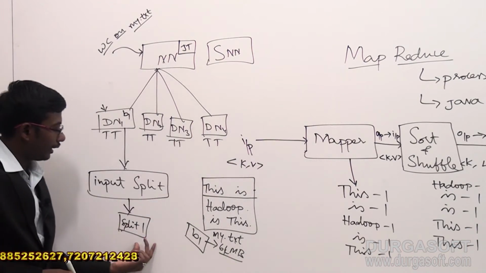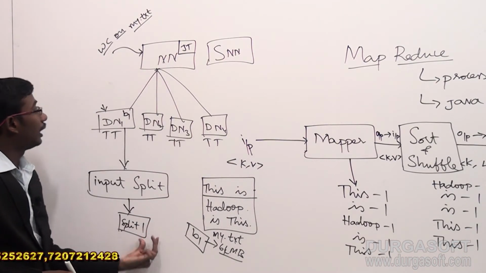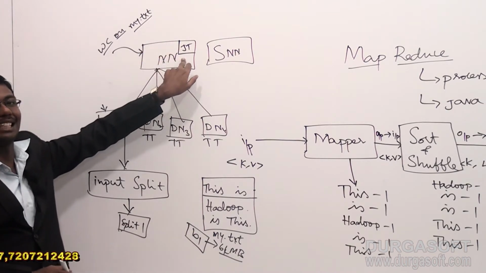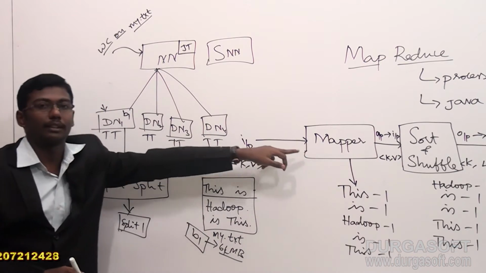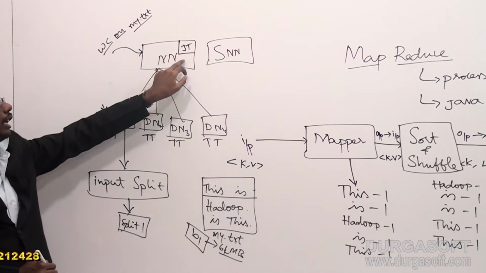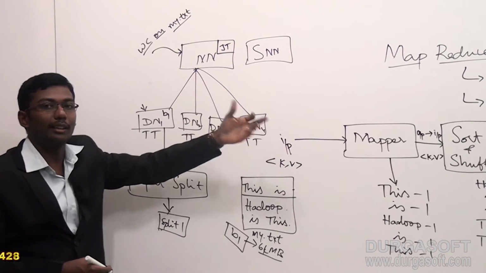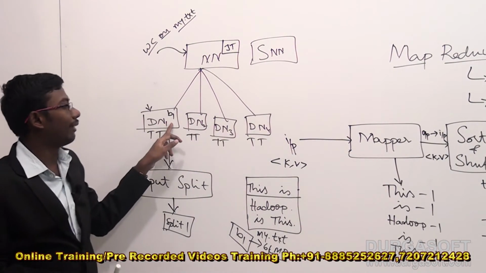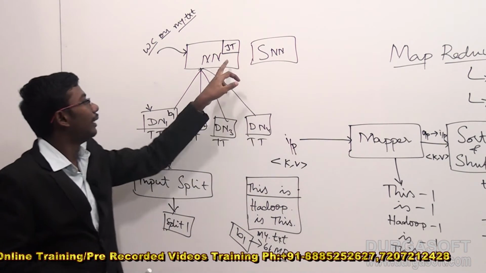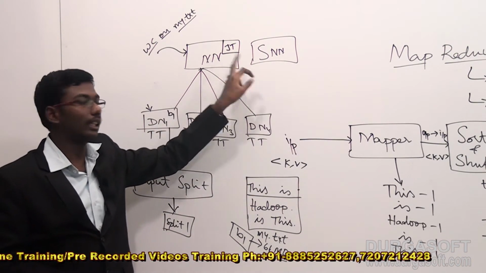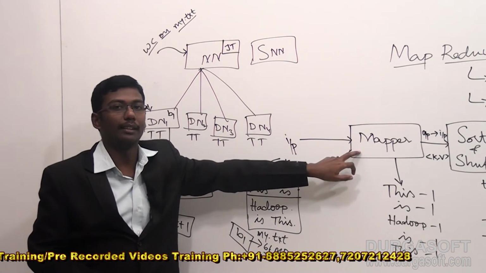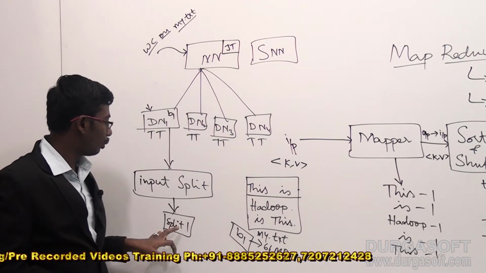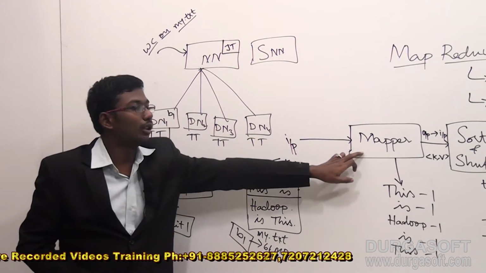Again, it will represent the split and tell the name node that there is only one split. The job tracker in the name node will initiate the mapper. Guys, remember, the data nodes never initiate the mapper phases. Only the name node has the representation of mapper generation and initiation. How many mappers will be initiated in this example? We have only one split, so we have only one mapper.